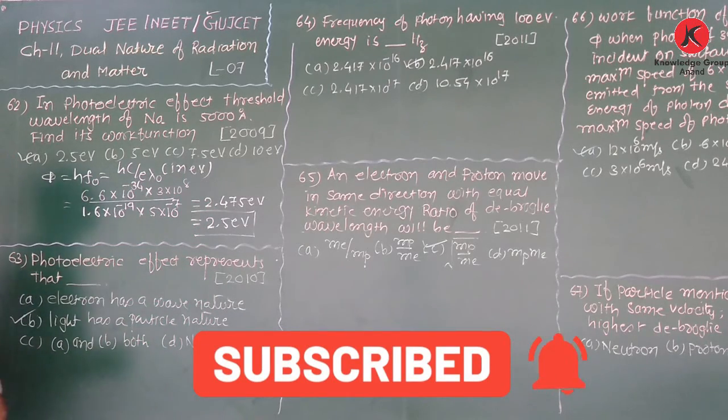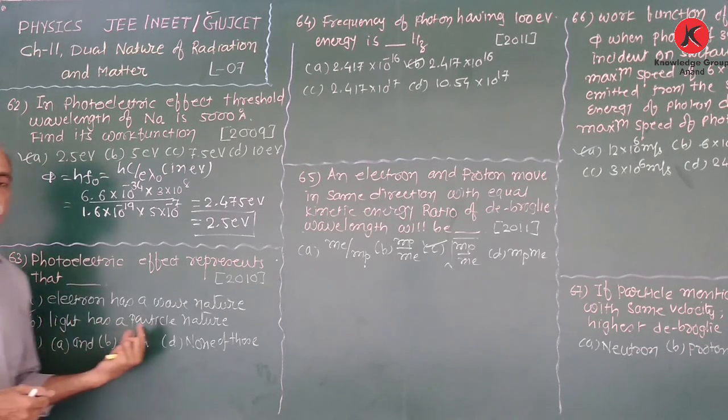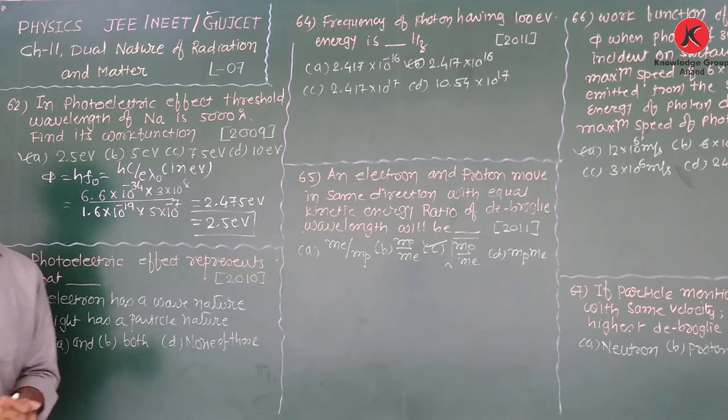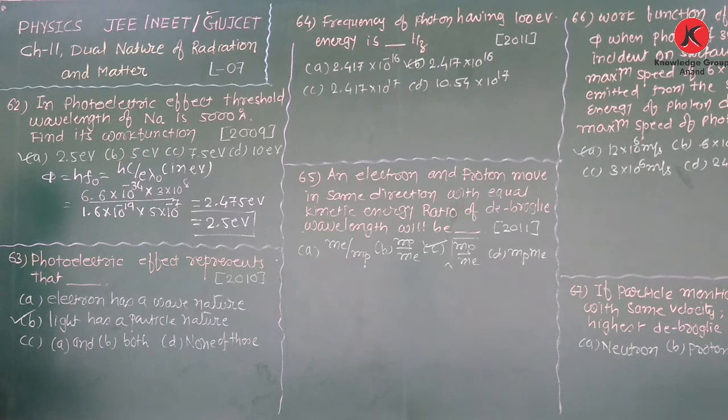Now we know that the photoelectric effect cannot be explained by the wave nature of light. Therefore, it represents that light has a particle nature. By considering light as having a particle nature, we can explain the photoelectric effect.